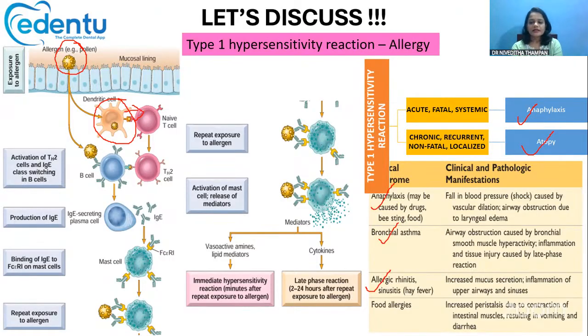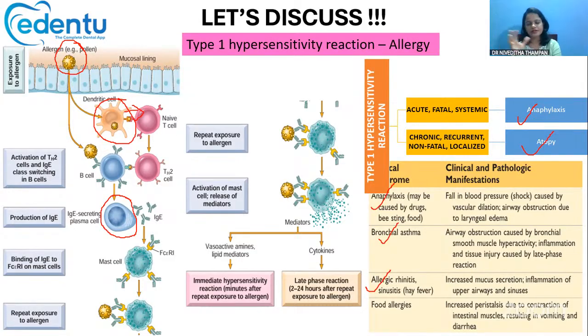Now, lots of eosinophils and B cells will be coming into the site. Plasma cells will also come, which will be secreting IgE. IgE secreting plasma cells will come into action, and mast cells also come. These mast cells will readily bind with the Fc portion of this IgE.